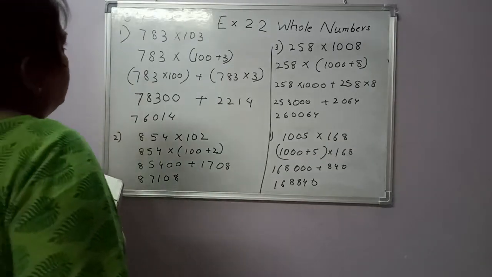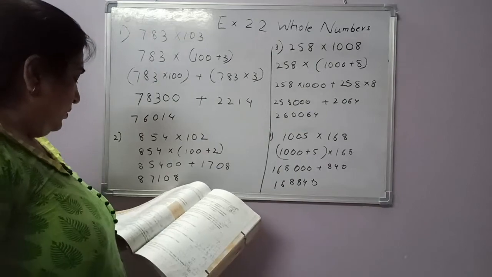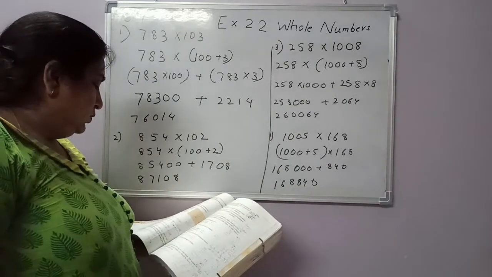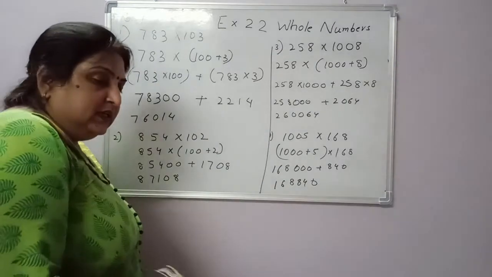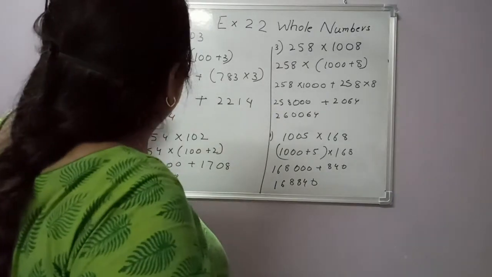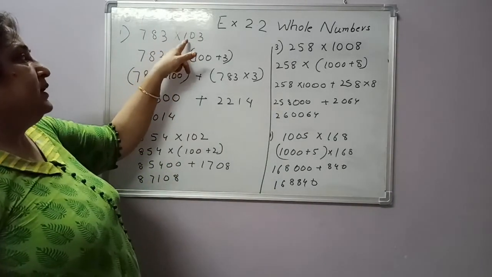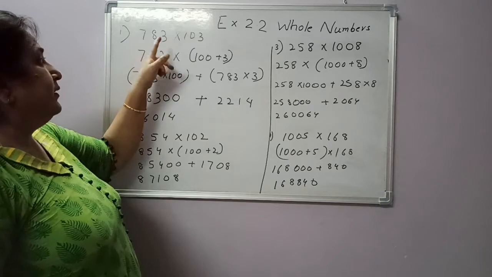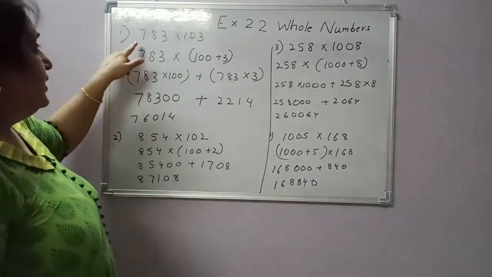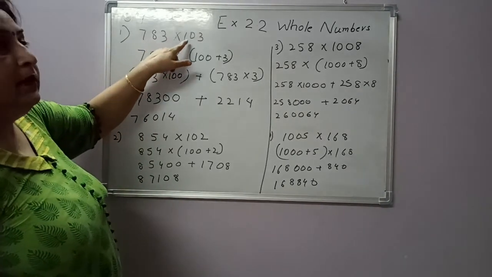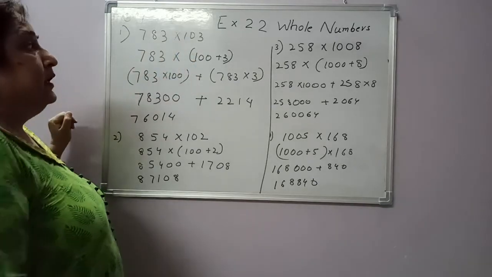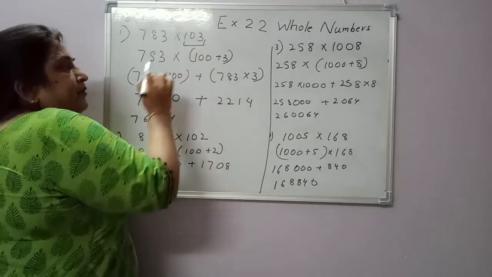Since I have done question number 4 before, find the product using the suitable properties. See the number, 783 multiplied by 103. Break 103.